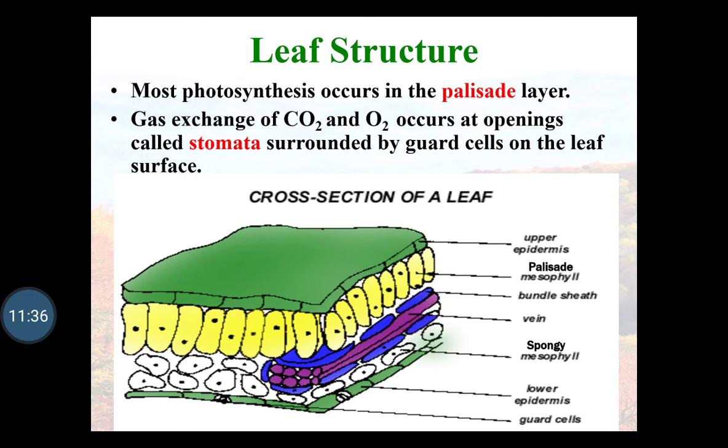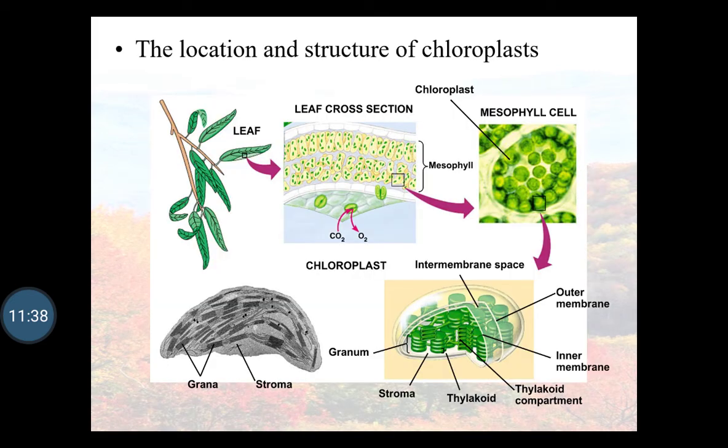The location and the structure of the chloroplast. As we have already seen, the leaf, which is green in color, is where photosynthesis occurs. When we observe the cross section of the leaf, the palisade cells are present just below the upper epidermis and above the lower epidermis.